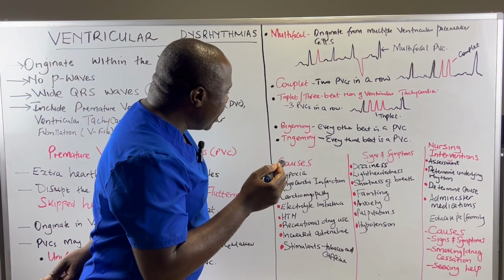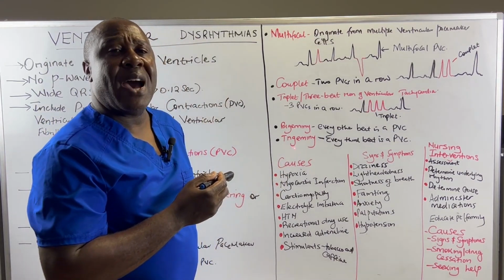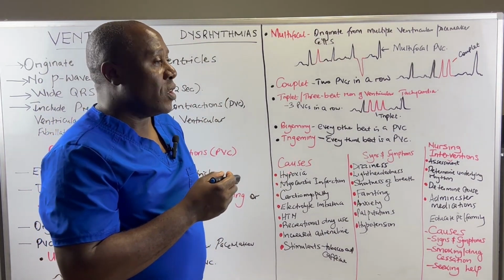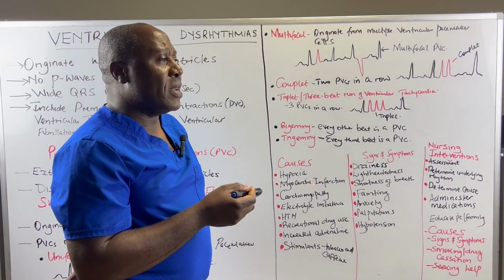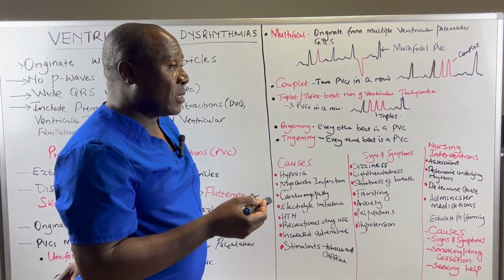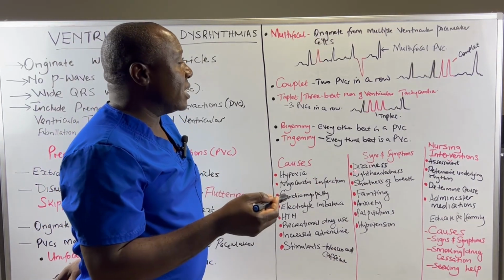And a trigeminy is where every third beat is a PVC. First beat, second beat, third one is a PVC. The first beat, the second beat, third one is a PVC.